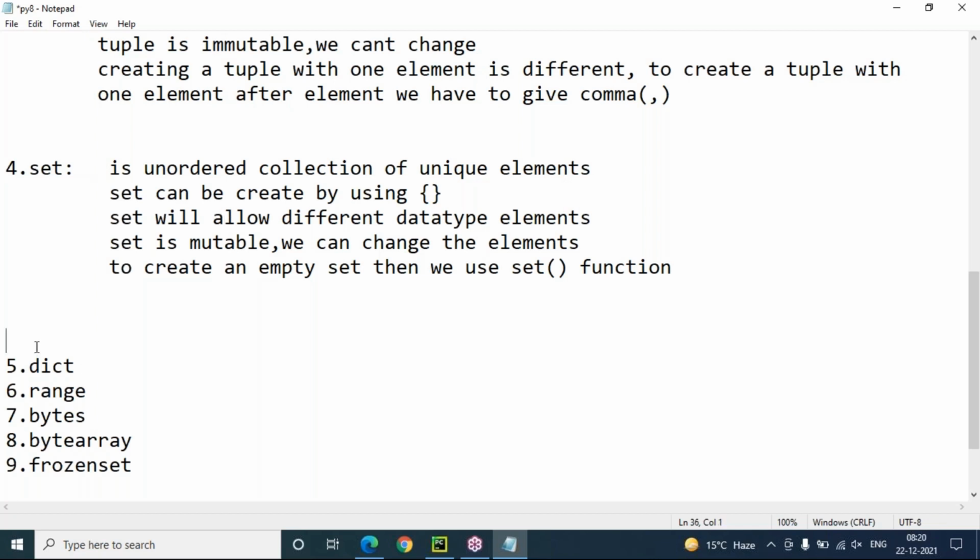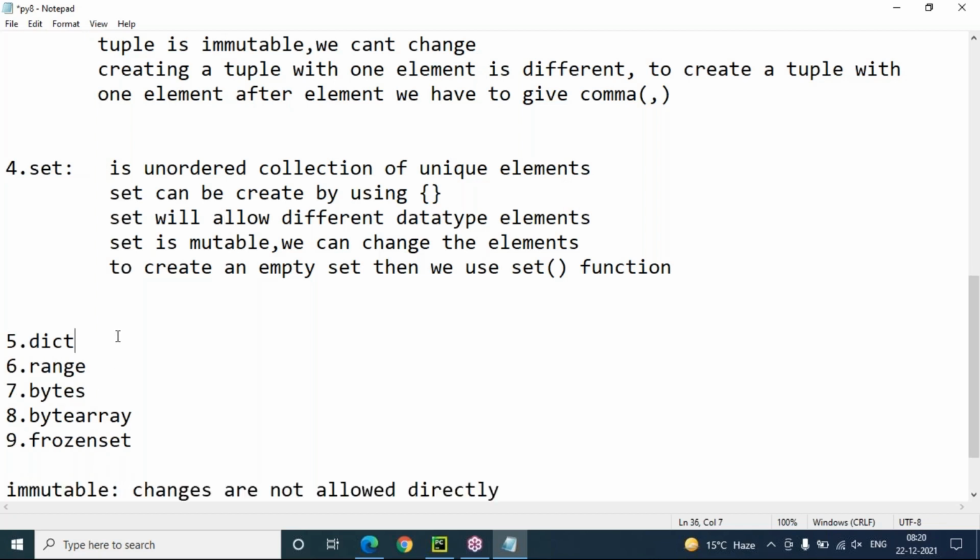Now coming to the dictionary rules and regulations. Dictionary is somewhat different compared to other collections like set, list, tuple, string. Dictionary is a collection of items.